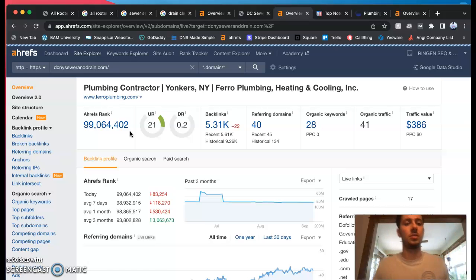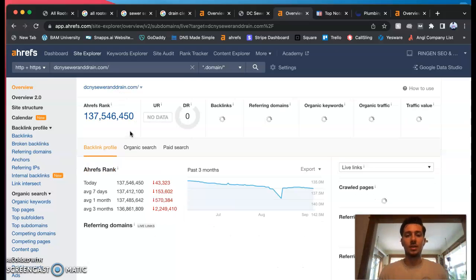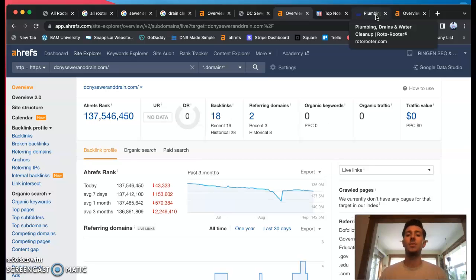DCNY Sewer and Drain, they don't even have any data. That's kind of why I wanted to show you two more competitors. That's kind of crazy. So they have a lot of work to do too. We're going to check out Top Notch, and we're also going to check out Roto-Rooter, which is more of a national company, but I kind of want to show you the possibilities of growing your business even more.